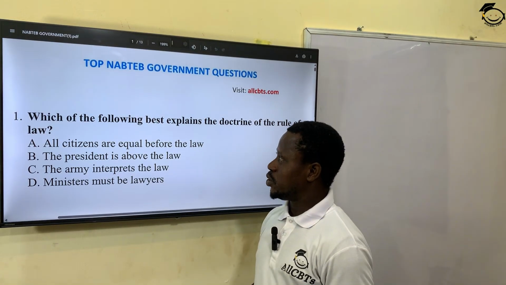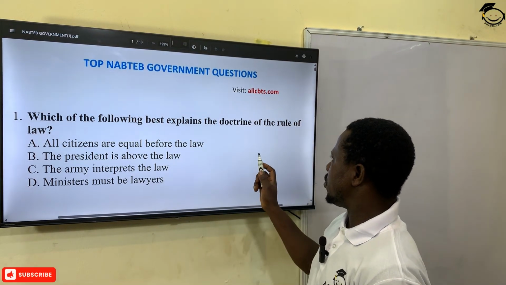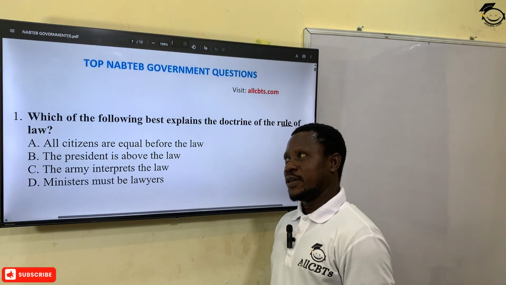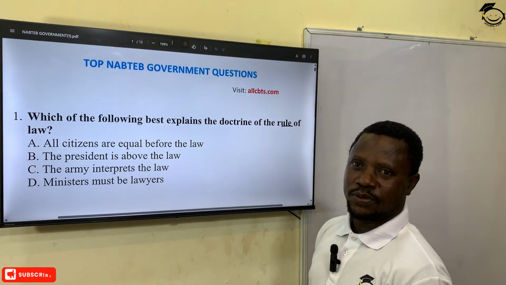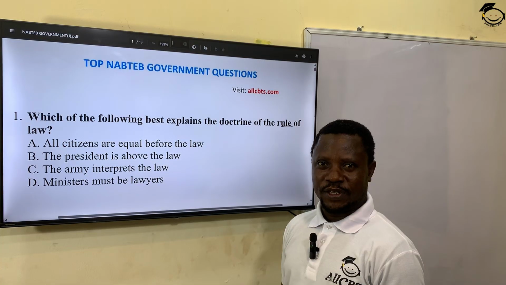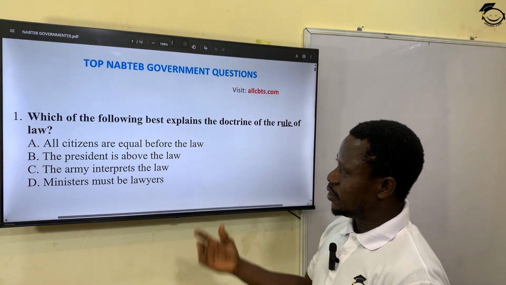1. Which of the following best explains the doctrine of rule of law? Rule of law, as explained by Baron de Montesquieu, means supremacy of the law, when everybody, including the government, are under the law. So let's see the best option here.